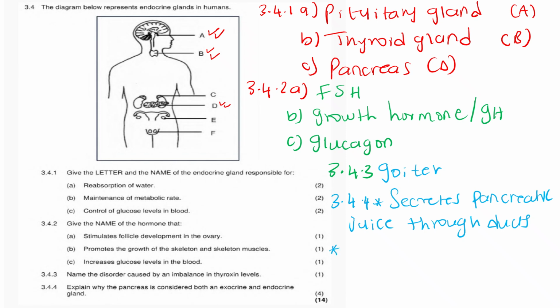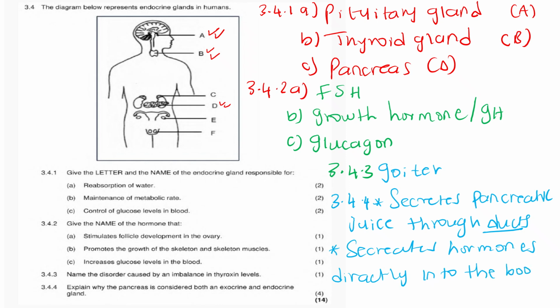Therefore we can also say that it secretes hormones directly into the blood, not through ducts this time, but directly into the blood. So this is why the pancreas is considered to be exocrine and endocrine.